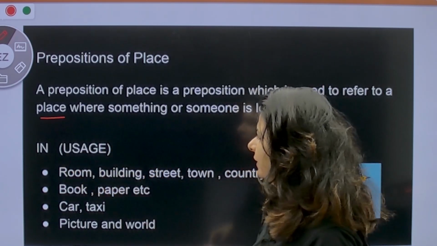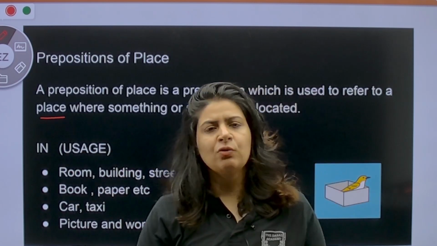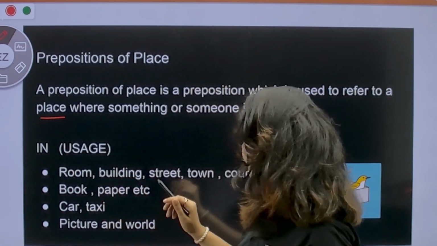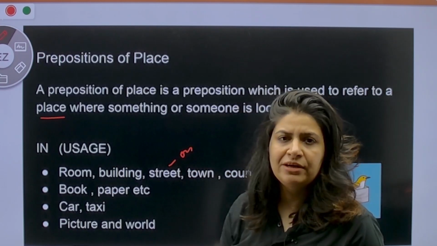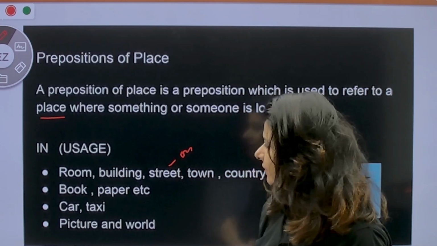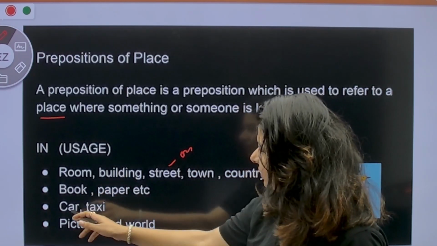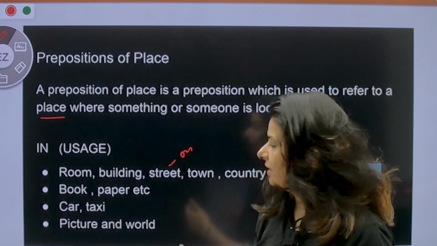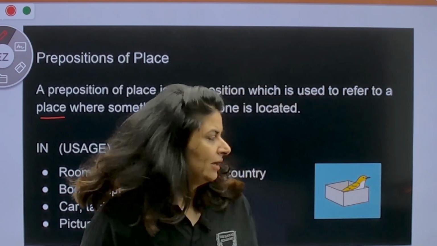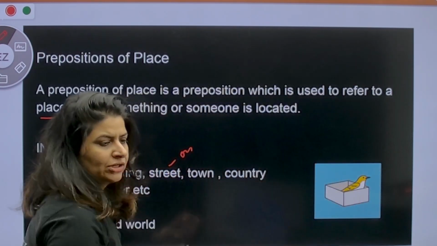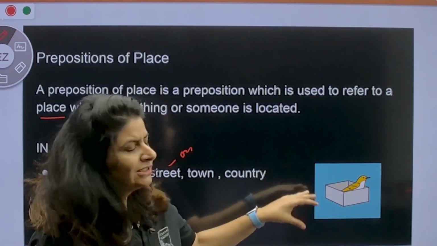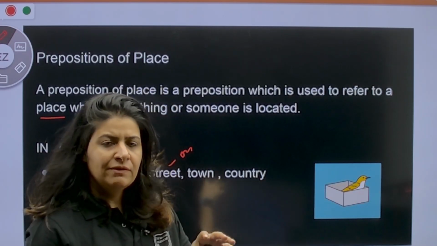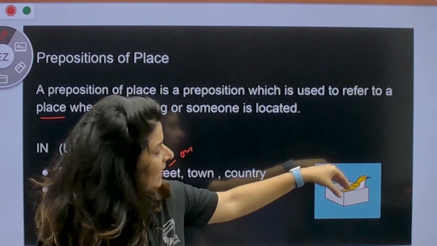Usage of in: in room, I am in the room right now. In building, on street, for street we will use on. I am in town right now. In country, book, paper, etc. Car and taxi, in car, in taxi, picture and world. Okay, as you can see in this picture, the bird is in the box. So what is the fixed preposition for the word bird, which is an object? It is in the box.